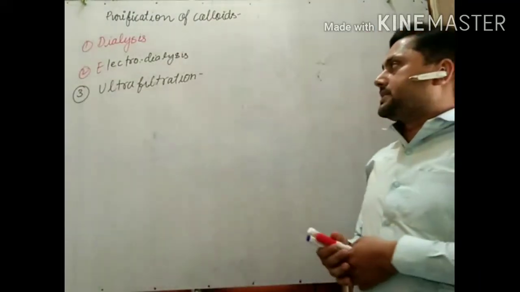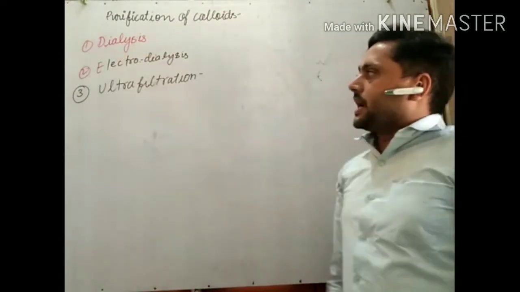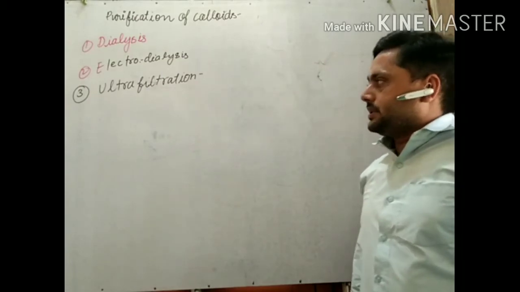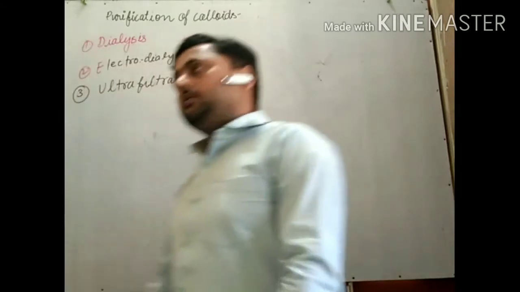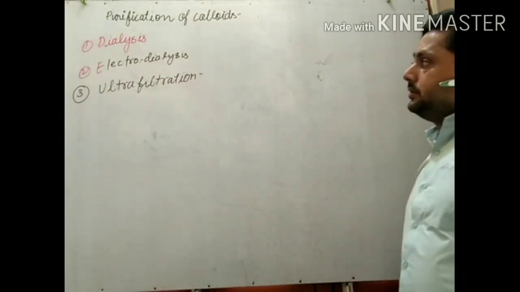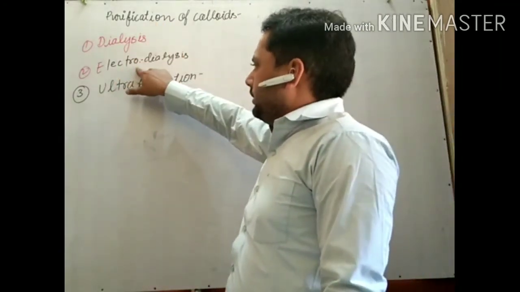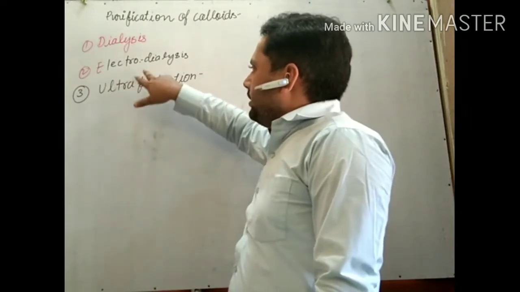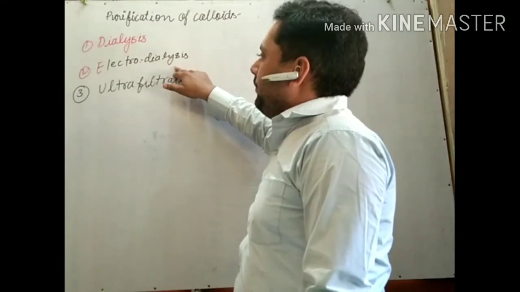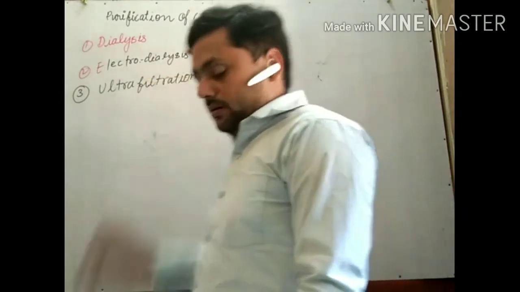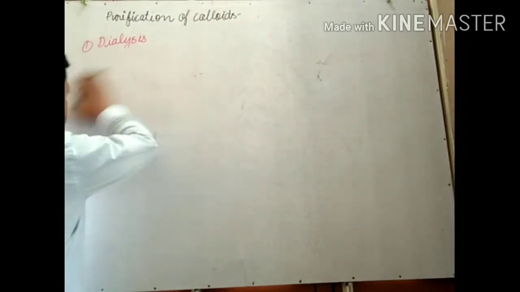So these three methods are used to purify the colloid: first dialysis, second electrodialysis, and third ultrafiltration. What is dialysis? Dialysis and electrodialysis are similar, but dialysis is done simply, while electrodialysis is done by use of electricity. So one by one we will discuss. First is dialysis.